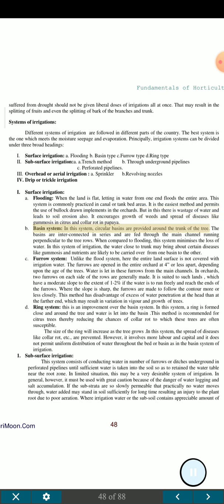B. Basin system. In this system, circular basins are provided around the trunk of the tree. The basins are interconnected in series and are fed through the main channel running perpendicular to the tree rows. When compared to flooding, the system minimizes the loss of water. In this system of irrigation, the water close to the trunk may bring about certain diseases like gummosis and nutrients are likely to be carried over from one basin to the other.